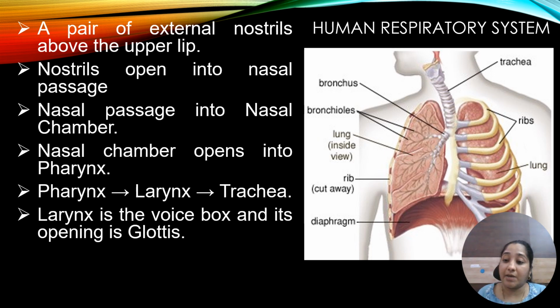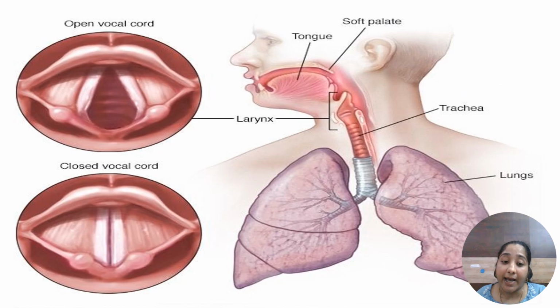The glottis is protected by a flap-like, leaf-like structure called the epiglottis. The epiglottis covers it here. This one is the larynx, and the larynx has vocal cords.